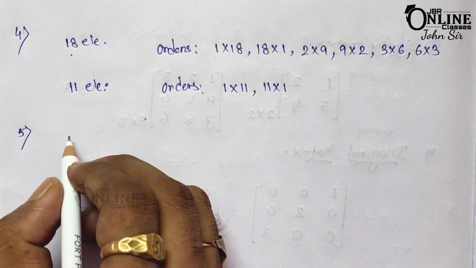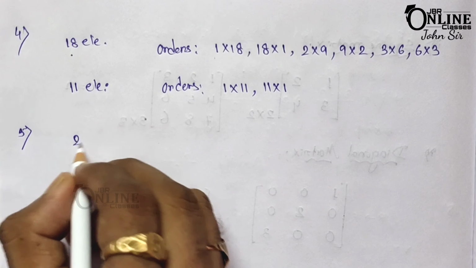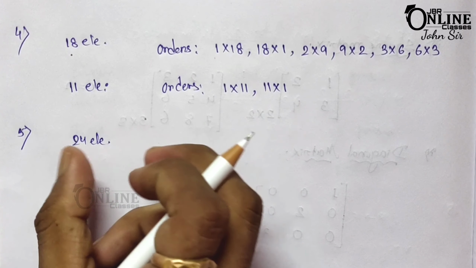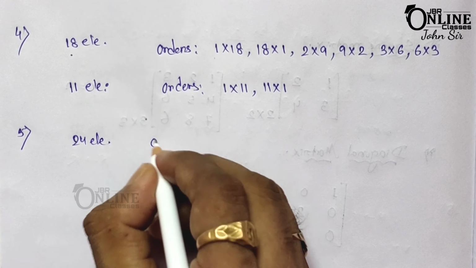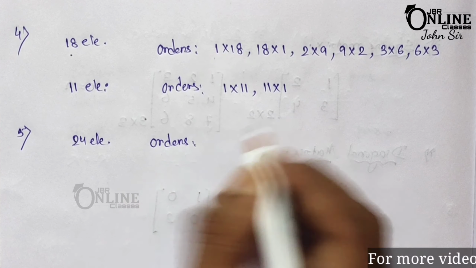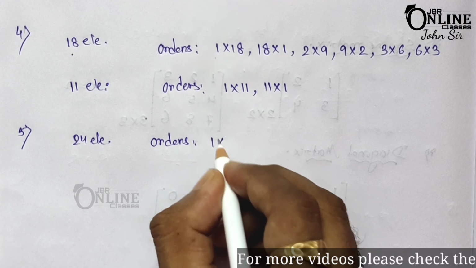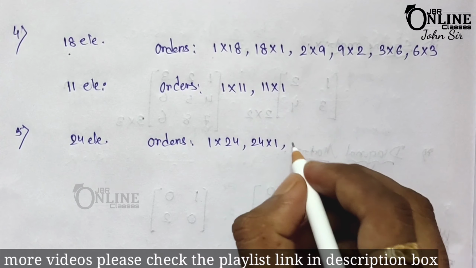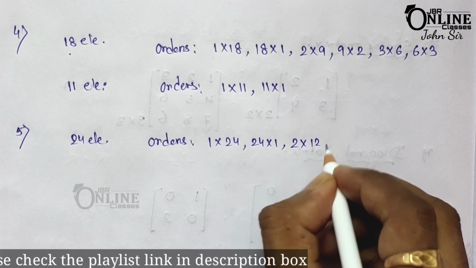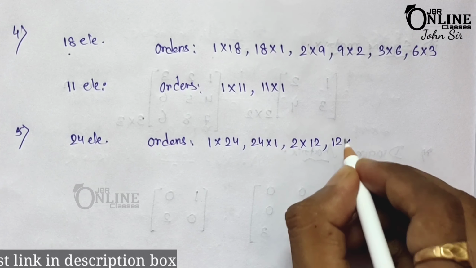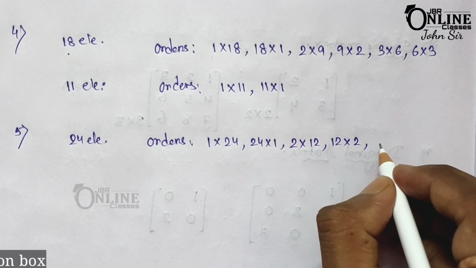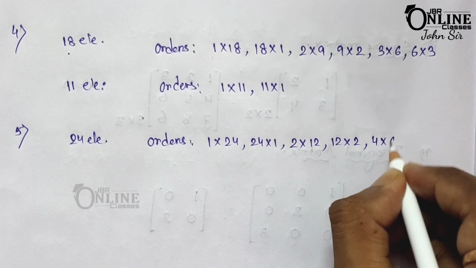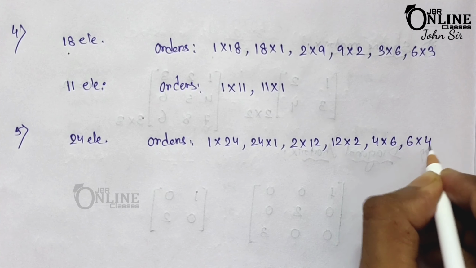Next, sum number 5. If a matrix has 24 elements, then the orders of the matrix, as I said before, are 1 into 24, then 24 into 1. After that 2 into 12, it becomes 24, then 12 into 2. Then 4 into 6 or 6 into 4.